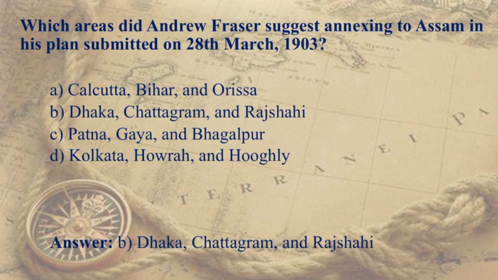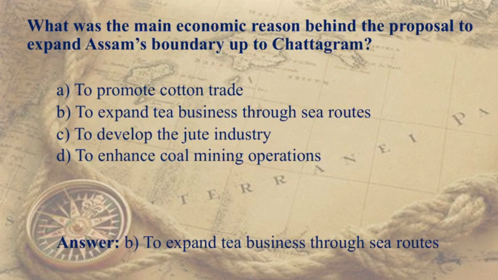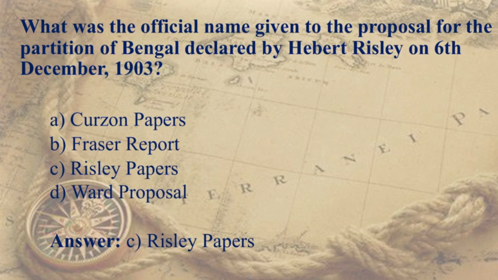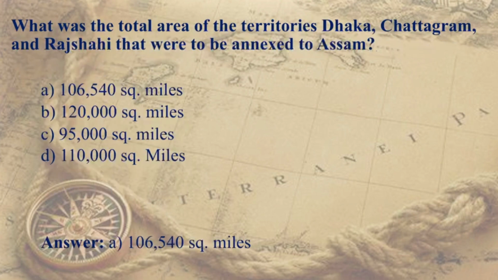What was the main economic reason behind the proposal to expand Assam's boundary up to Chattagram? The answer is to expand tea business through sea routes. What was the official name given to the proposal for the partition of Bengal declared by Herbert Risley on 6th December 1903? It was the Risley Papers, by his name itself.